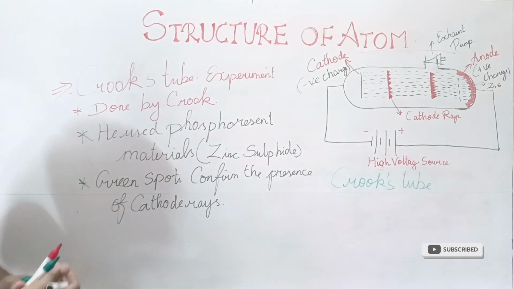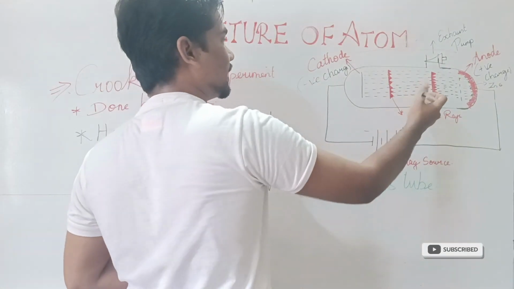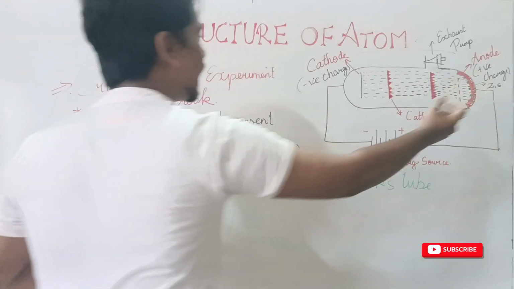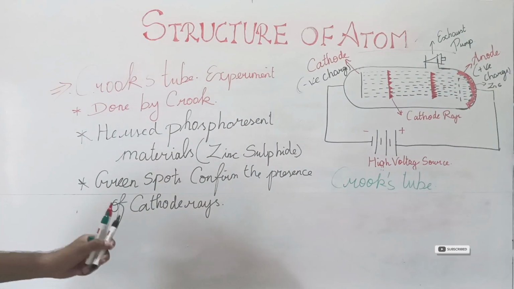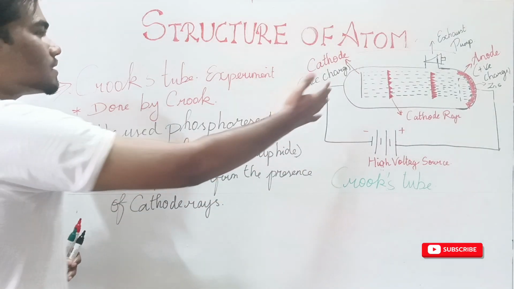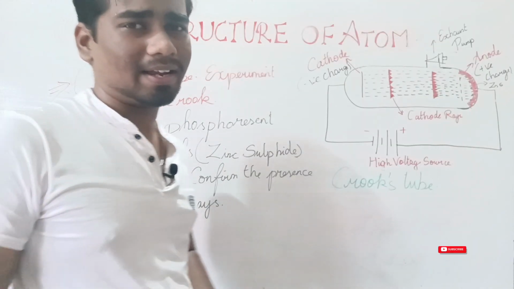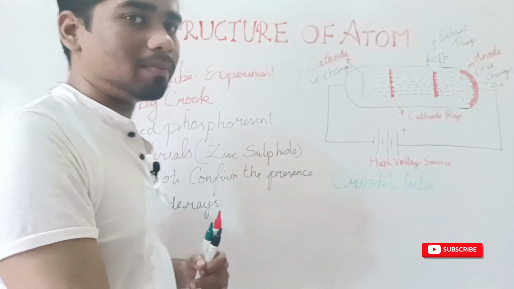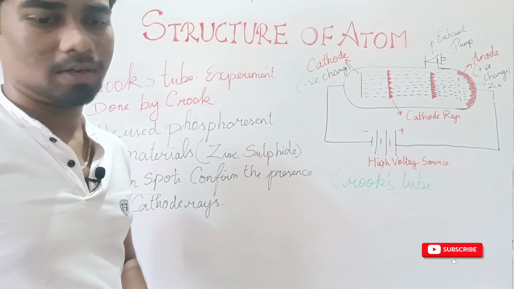So my dear friends, now you can understand how they found that there are some rays passing through the anode, which we call cathode rays. After this, we are going to study the characteristics of these cathode rays. Now you have a clear idea about how the cathode ray tube experiment and the Crookes tube experiment were done.